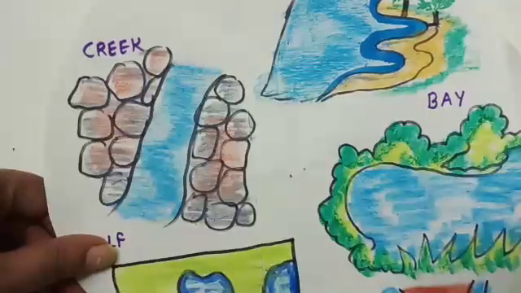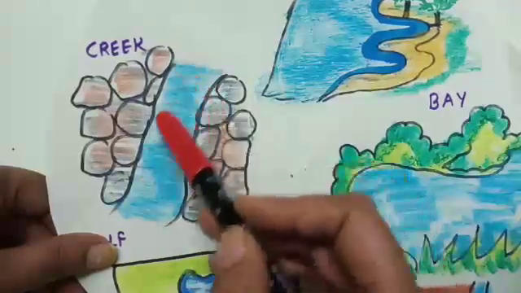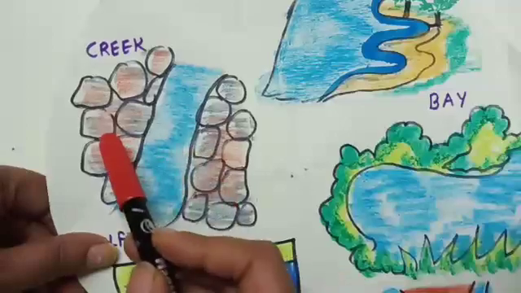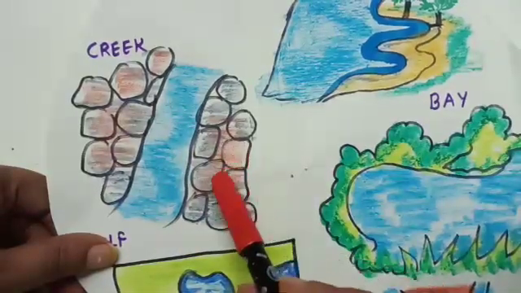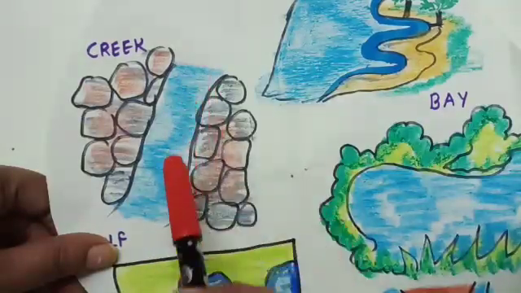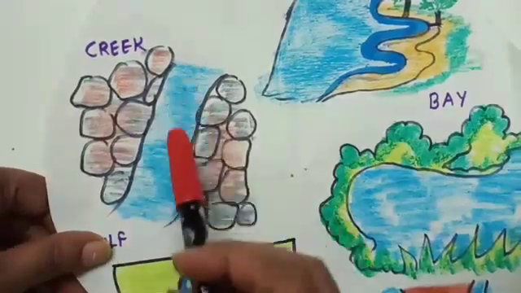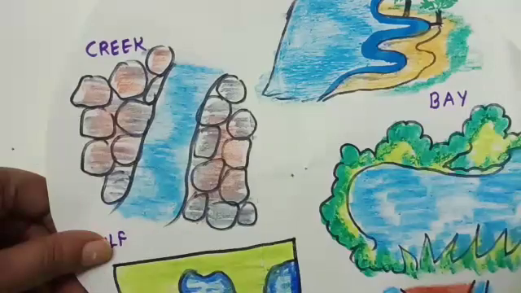Next is the creek. Now what are they? They are small water bodies. You can see in the picture it is small, and from the sides it has rocks present on the land surface. It is a small water body with its tributaries meeting into a river. So this is a water body that comes and joins a river.